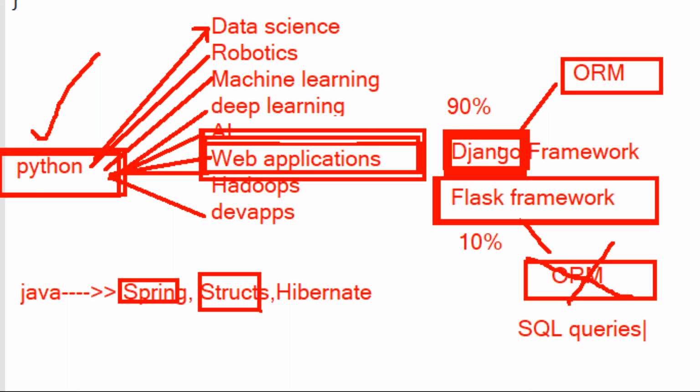So for MySQL, if you want to write the query, you write select star from table name for getting data. For MongoDB, you are going to use a different query. Okay, db dot table name dot find method. Particular database dot particular table name dot find method you are using. By using the find method, you are going to get the data. But in MySQL, by using the select command, you are going to get the data.